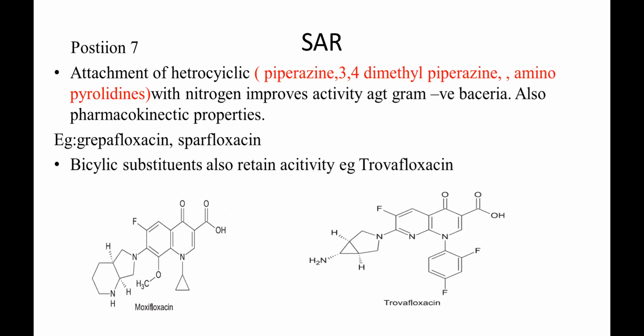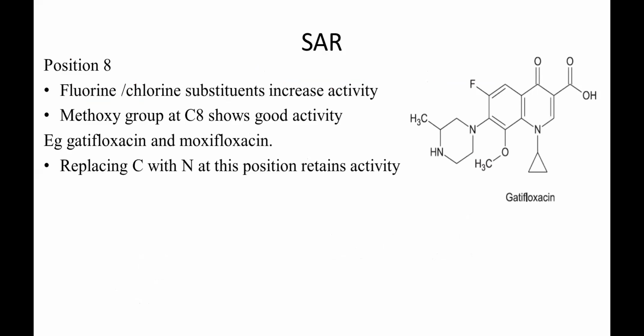Whereas in case of trovafloxacin, it is a 1,8-naphthyridine type of linkage. If you see in trovafloxacin, it is a 1,8-naphthyridine type. Okay, so these are the examples, and according to the positions you have to remember. Okay, as I mentioned, replacing nitrogen by a carbon via nitrogen at this position retains the activity.